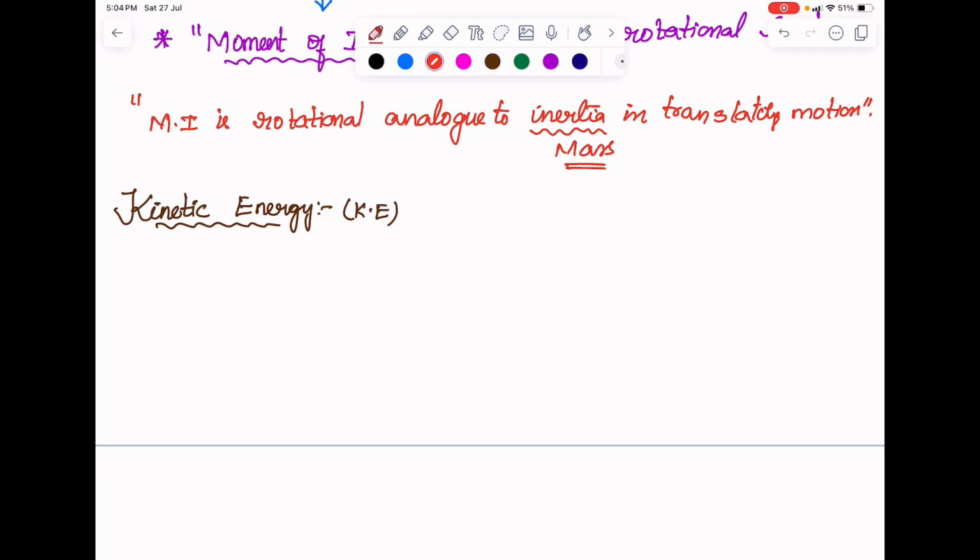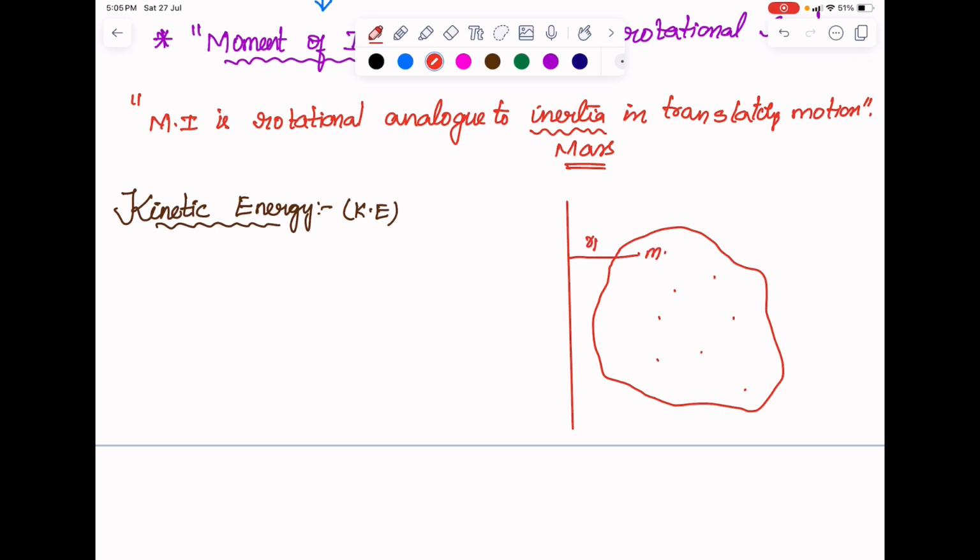So I would like to draw a rigid body, some basic shape like this, and say there is also an axis of rotation in this way, and there are n particles, m1, m2, m3, likewise n particles situated in this rigid body. The distance of each from the axis of rotation is considered as r1 over here, and this is m1, and similarly here m2 at distance r2.